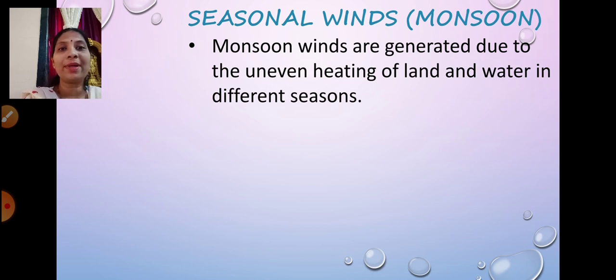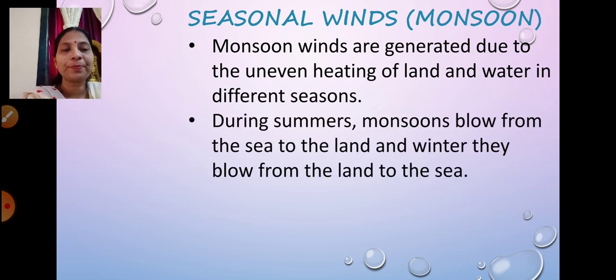During summertime, land gets heated quickly, and water takes comparatively longer. So different seasons, uneven heating of land and water causes monsoon winds to be generated. During summer, monsoons blow from the sea to the land, and in winter they blow from the land to the sea. See children, understand this.